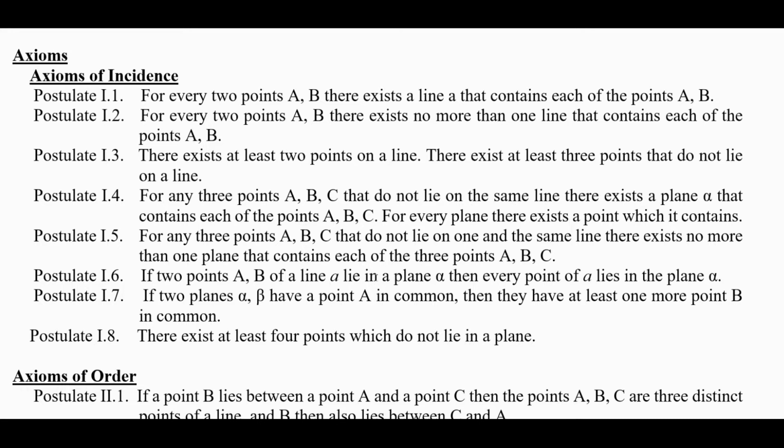So notice the first part, you start with the 3 points and you determine there has to be a plane. The second sentence says you start with the plane and determine there's at least one point in it.